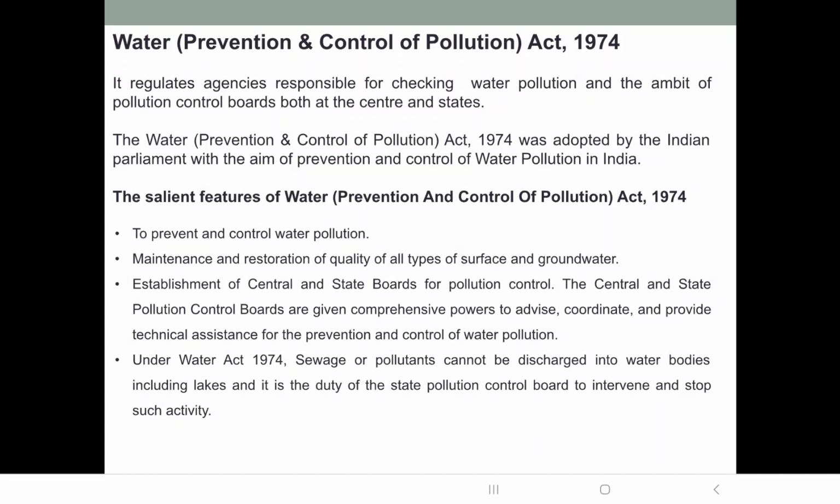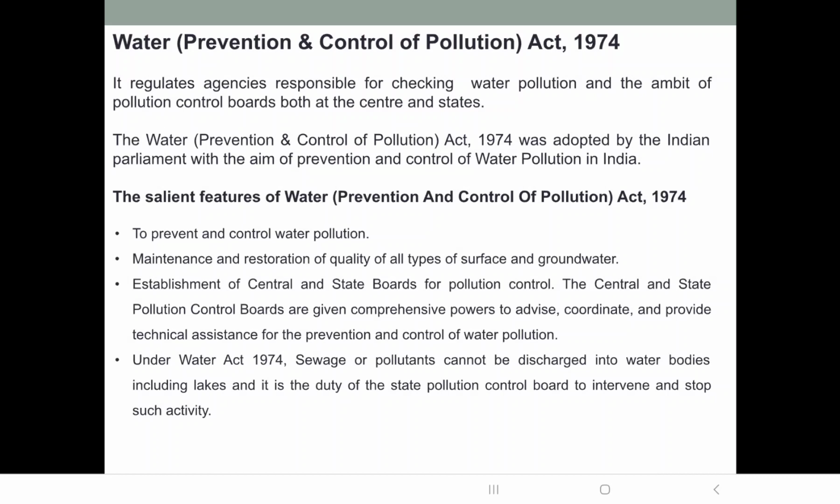Then establishment of central and state boards for pollution control. That means there is a central board, and a state board for each of the states which is established. The central and state pollution control boards are given some powers. Powers to what? To advise, coordinate, and also to provide technical assistance. Advice means they will advise the respective governments.